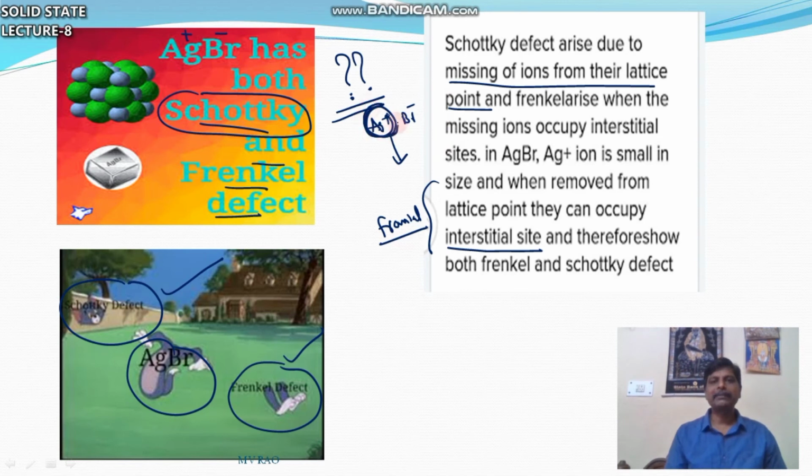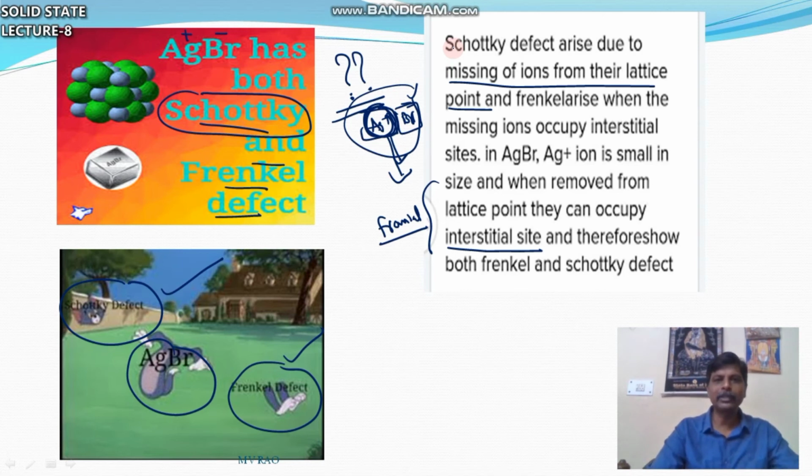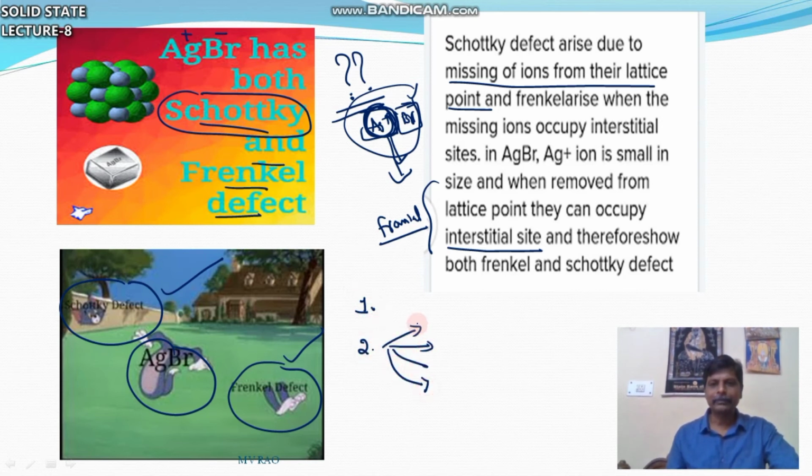Ag plus size is small, so it occupies an interstitial site. Ag plus and Br minus leaving their original positions is why it exhibits Schottky defect. So AgBr exhibits both Frenkel and Schottky defects. It is a very important question. So this is about the second variety, stoichiometric defects, 4 types: vacancy, interstitial, Schottky and Frenkel. Third one, non-stoichiometric defects.